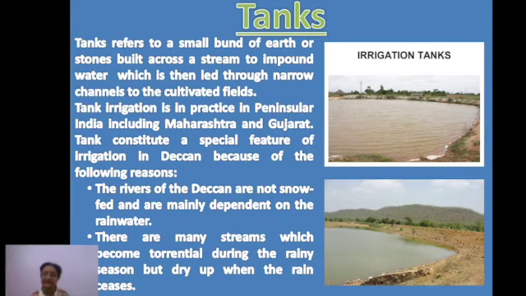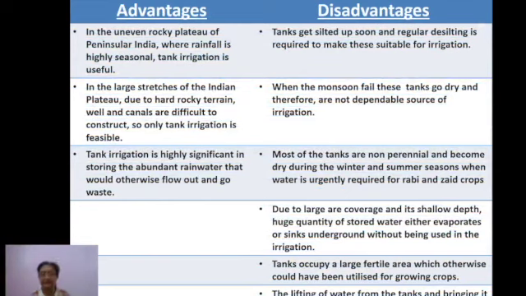Now this tank constitutes a special feature of irrigation in Deccan because of the following reasons. Let's see the reasons. Number one is that the rivers of Deccan are not snow-fed rivers. These are seasonal, right? They depend on rainwater. Number two, there are many streams which become torrential during the rainy season, but they get dry during the dry season. So the irrigation is required for the agricultural fields.